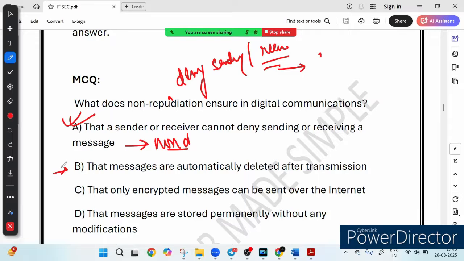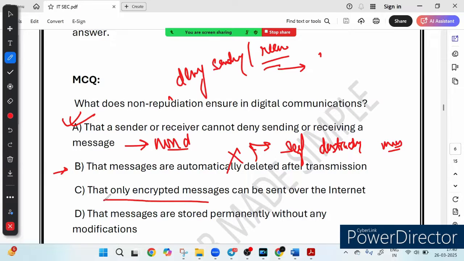What about option B, that messages are automatically deleted after transmission? This is wrong because it describes what we call a self-destructing message, so it does not describe non-repudiation. It is all about the proof of communication, not deleting messages. So if you send a message on Snapchat, it disappears after being read, but there is no proof that it was ever sent. So it does not ensure non-repudiation.